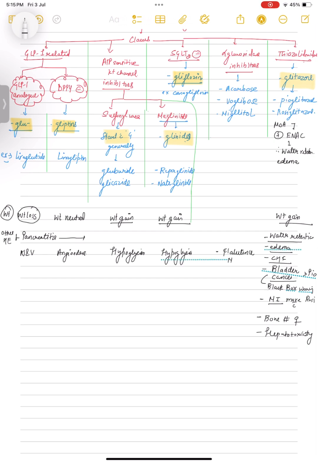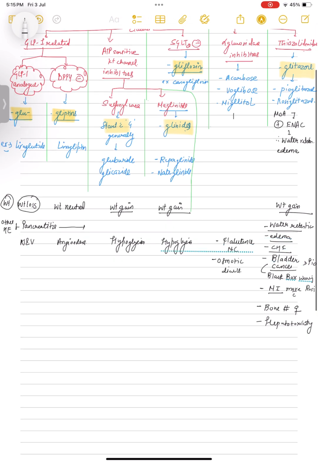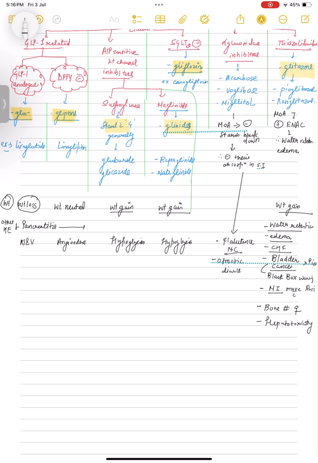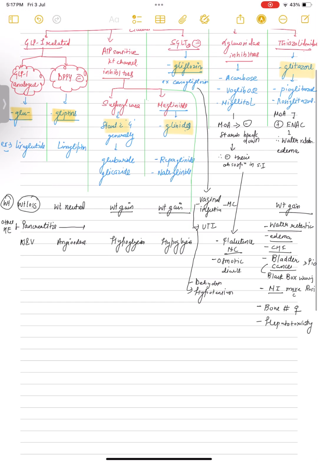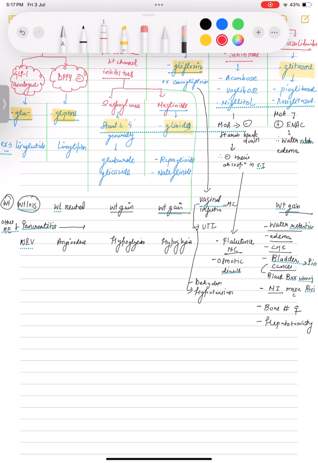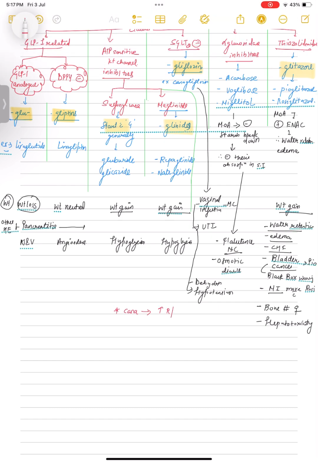Now the next is your alpha glucosidase inhibitor. Their side effect is flatulence and osmotic diarrhea. Why? Because their mechanism of action is inhibiting starch breakdown in your intestine. Therefore starch and polysaccharides will not get absorbed, so they will remain in your small intestine and cause flatulence and osmotic diarrhea. Next is your SGLT2 inhibitor. SGLT2 inhibitors act in your kidney, therefore glucose and water will come out through your urine. Therefore it causes vaginal infection, UTI, dehydration and hypotension, because glucose is lost in your urine. Therefore risk of infection is increased with SGLT2 inhibitors.